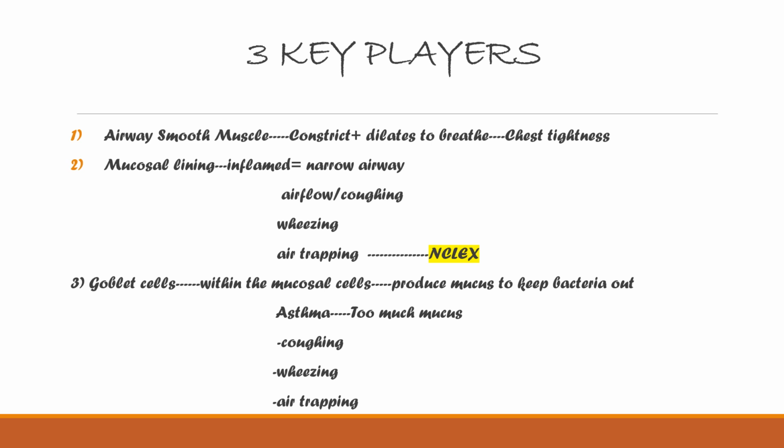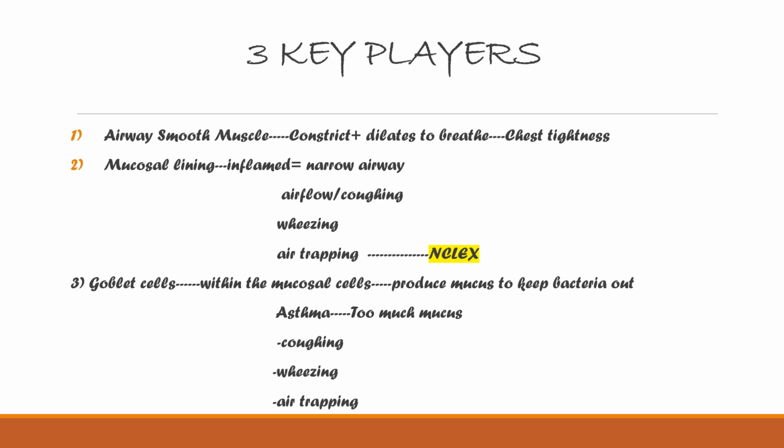The second key player is the mucosal lining that is just below the smooth muscle in our lungs. This will be affected. As a result, the airflow will be decreased, which will result in coughing, wheezing, and air trapping. Remember the word air trapping. This is the key point in the NCLEX. Usually it will be asked when a person verbalizes, "I can't exhale fully," so you have to keep that point in mind.